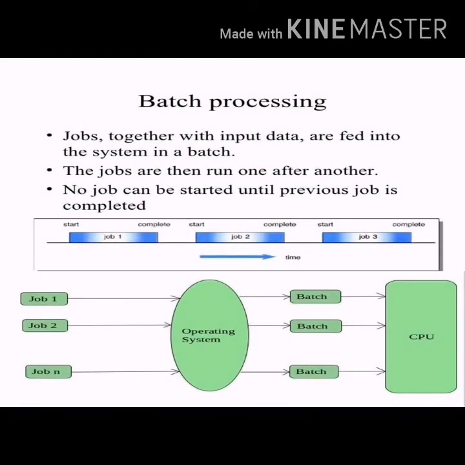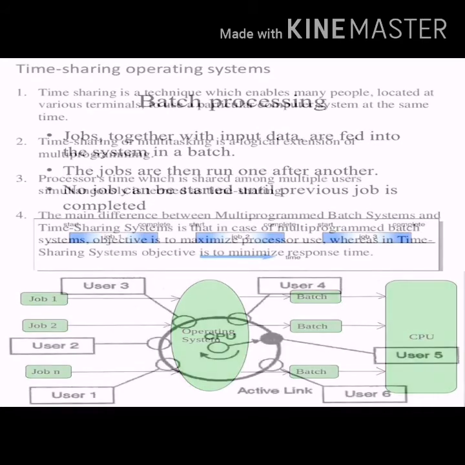Batch operating system. This kind of operating system does not interact with the computer directly. There is an operator who takes similar jobs having the same requirements and groups them into batches. It is the responsibility of the operator to sort the jobs with similar needs. Multiple users can share the batch operating system. It has the advantage of managing large job works. An example of a batch operating system is IBM MVS.